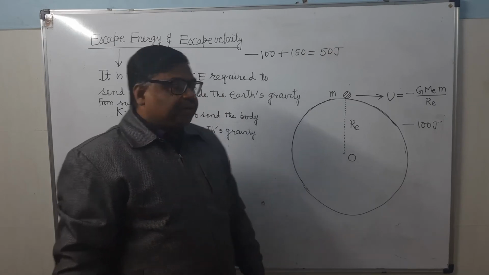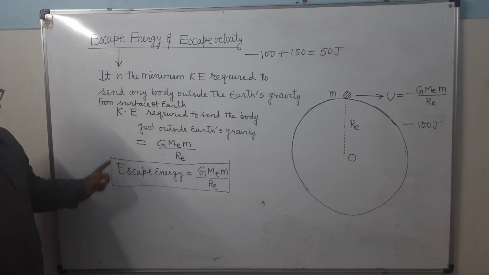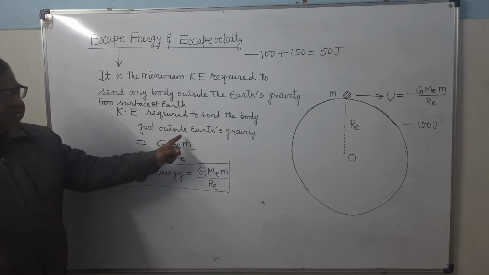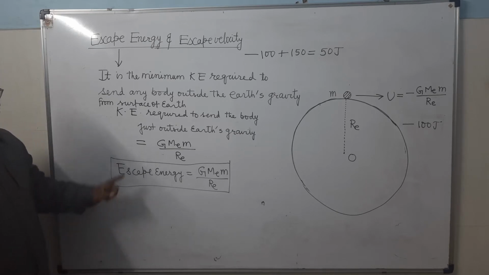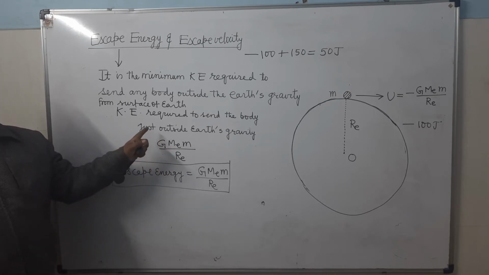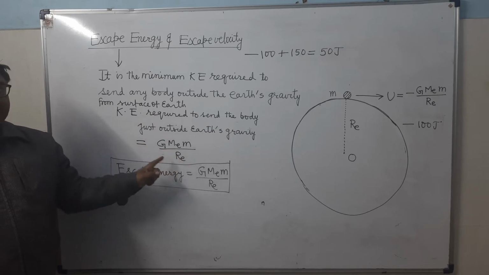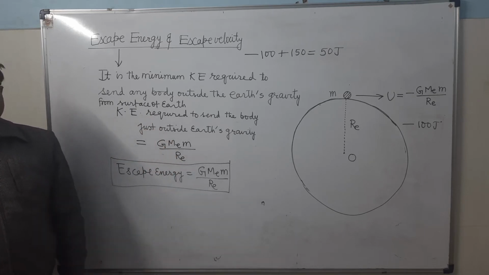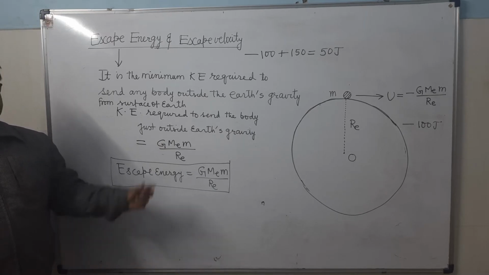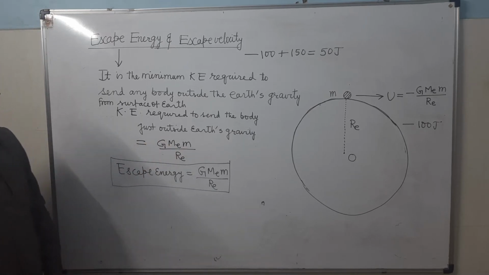It's clear? But here we are talking just about to just send outside the Earth's gravity. How much energy will be required to send it just outside the Earth's gravity? So that is called the escape energy. It is that much minimum energy required to send any body just outside the Earth's gravity from the Earth's surface. This much kinetic energy should be imparted.